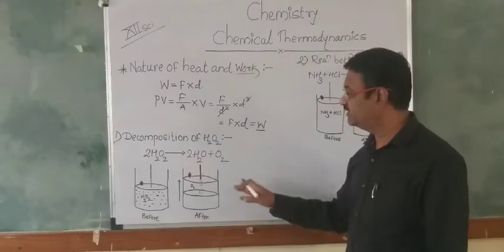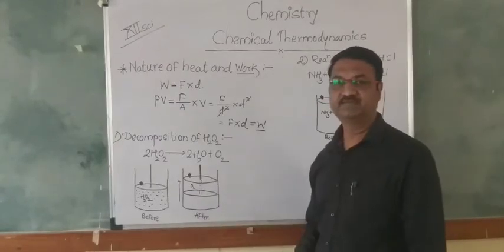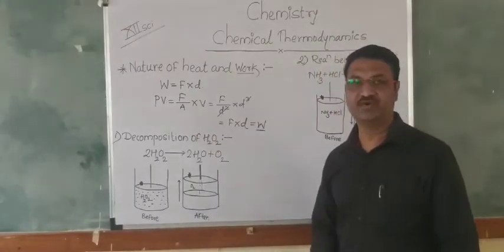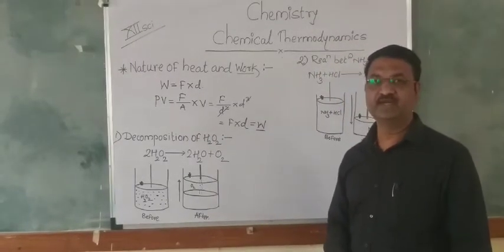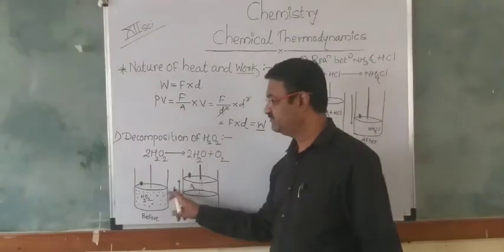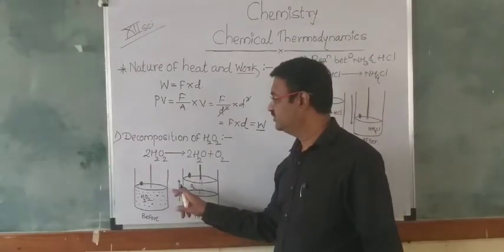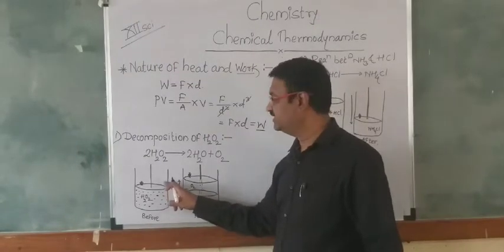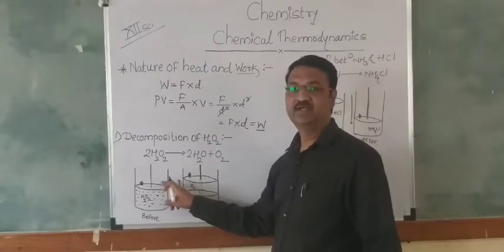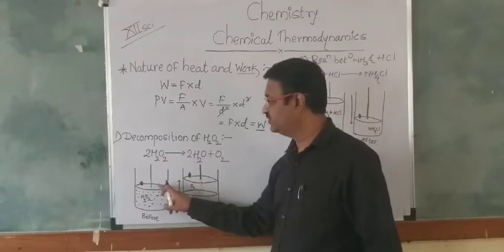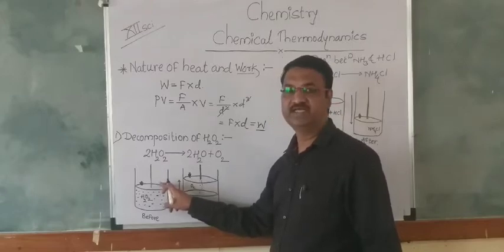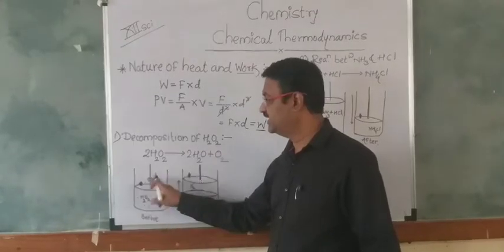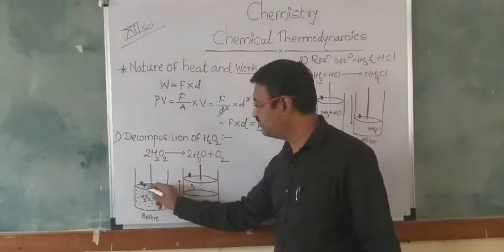How the process takes place: the pressure-volume type of work is done in the decomposition of H2O2. So we consider one cylinder. In the cylinder we take the H2O2 gas, and on that H2O2 gas we introduce one piston, which is frictionless, rigid as well as movable, and that piston contains some weight.